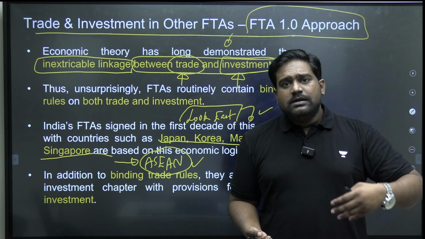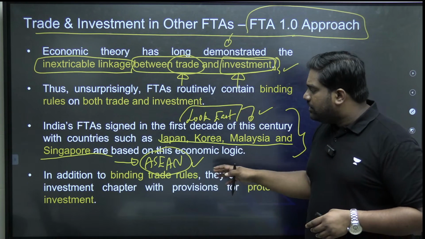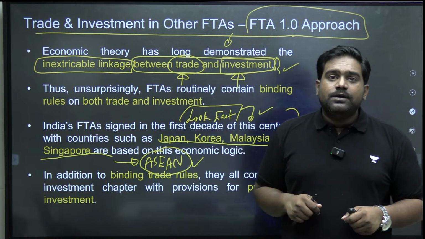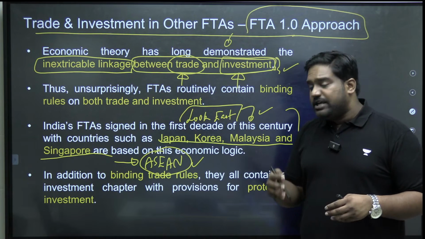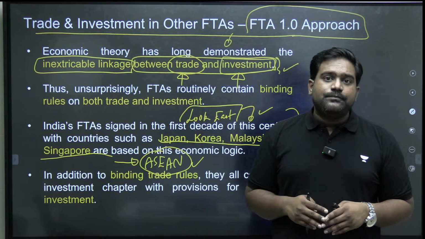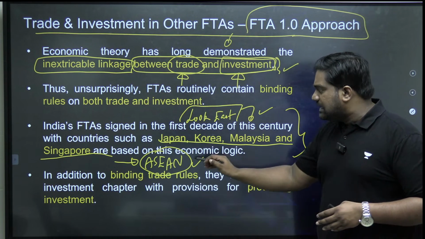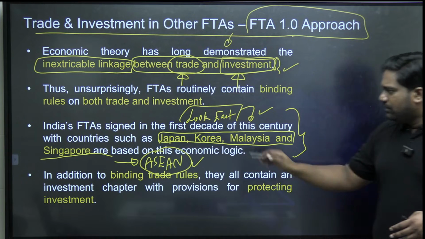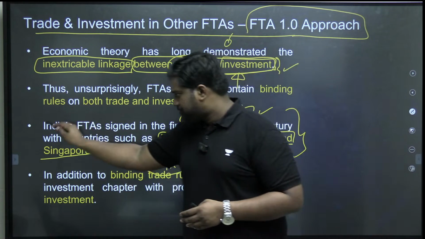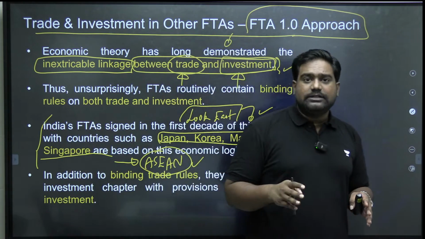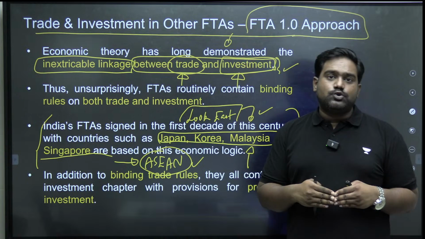Similarly, in various MSME sectors as well. Cheaper products, better quality products flooded the Indian market, and domestic producers were hurt apparently. So given this bitter experience that India had with some of the FTAs, India tried to change its approach in the next few years. In fact, for a few years, we stopped negotiating FTAs. After the bitter experience with ASEAN and even with the other countries, with Korea, Japan, Malaysia as well, because of their manufacturing potential and the inherent edge they had in certain areas, they benefited more from these FTAs where trade and investment were linked together.